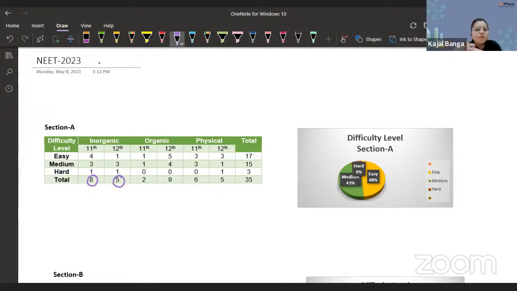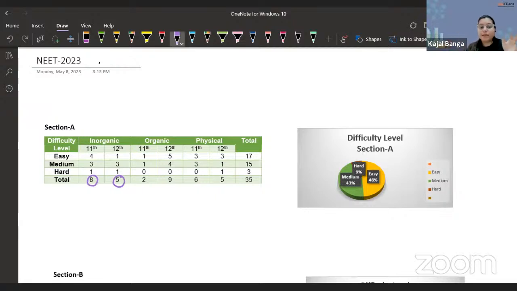As far as 11th is concerned, most of the inorganic questions, and we'll discuss this in the chapter-wise analysis also, were majorly from the S block and P block of 11th grade. Then the questions were also there from chemical bonding. In this inorganic, I've also included the questions of chemical bonding. That's why automatically the weightage of 11th grade inorganic becomes more. As far as 12th grade is concerned, one question was majorly from the S block, majorly P block, and there were 2 questions, I would say, from D block elements. So this was the distribution in our inorganic part.